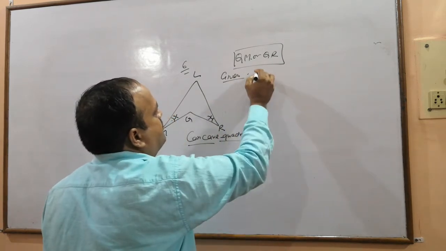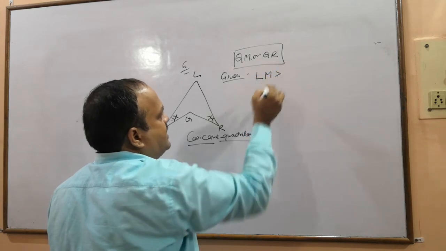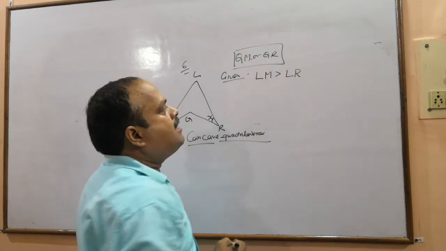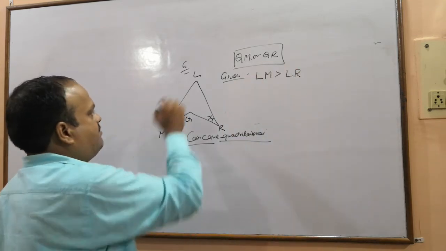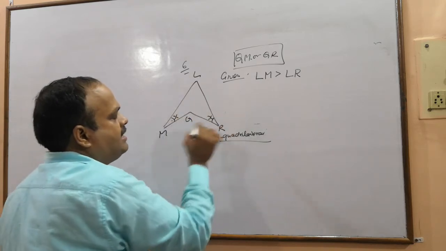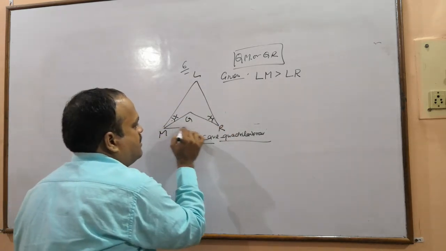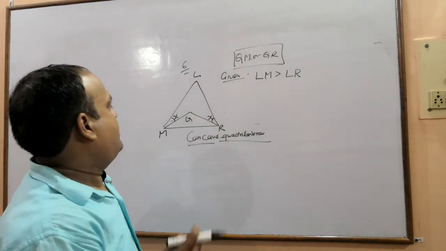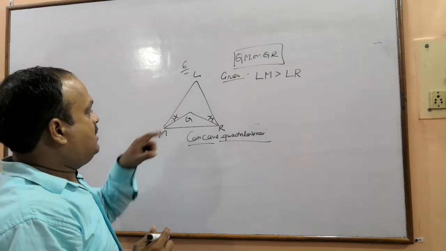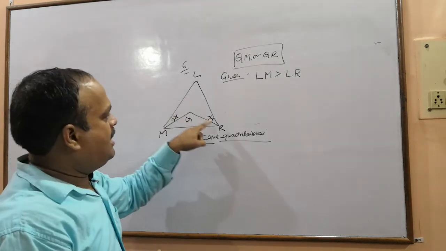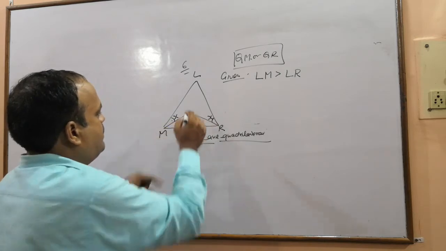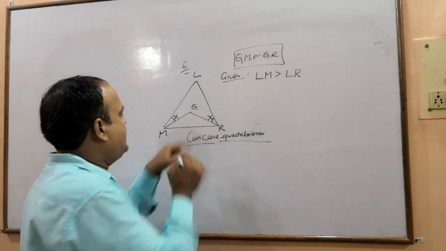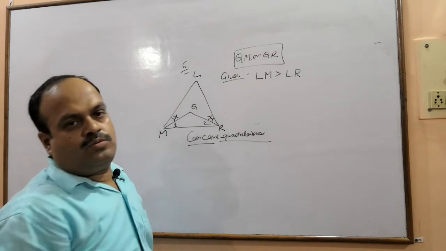LM is greater than LR. This, where is LM? This LM is greater than LR. So join MR. Okay, join MR. QM ये है, QR ये है. इन दोनों को कंपेयर करने के लिए हमको ये दोनों एंगल्स पता होने चाहिए. I mark 1 and 2.